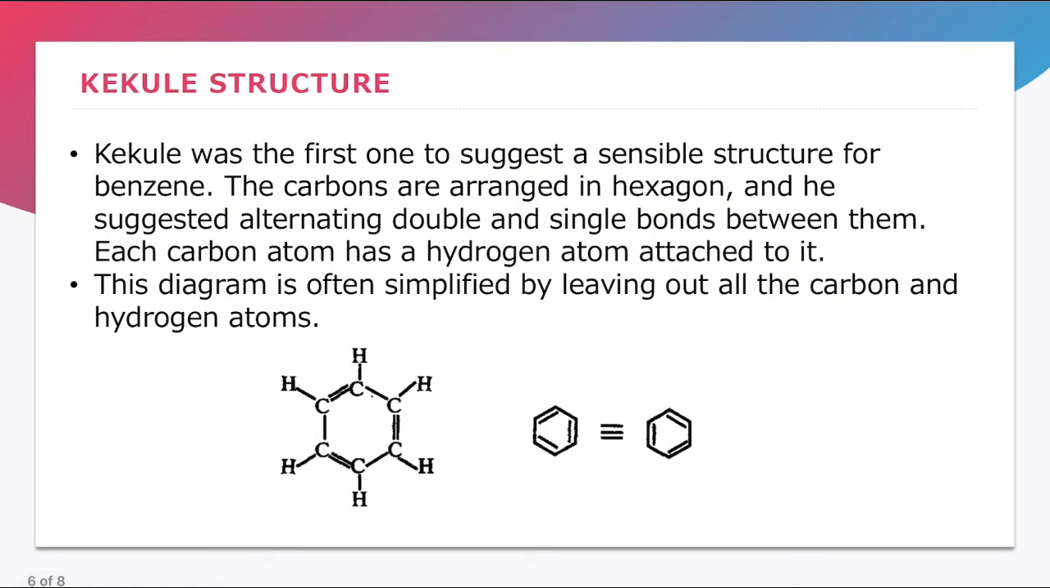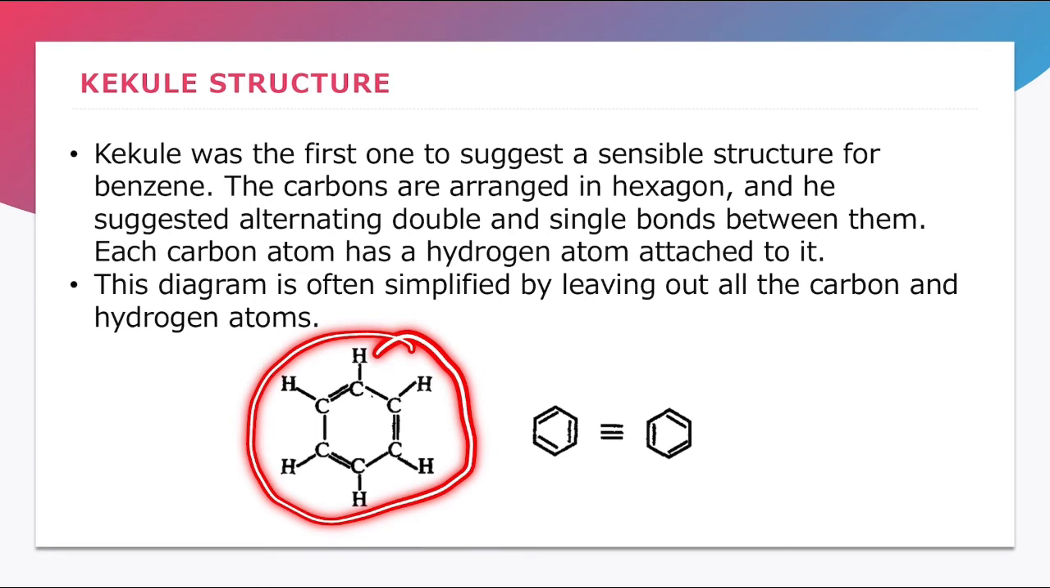Next, let's take a look at Kekulé structure. So actually, Kekulé is a person who was the first one to suggest a sensible structure for benzene. So Kekulé cakap karbon tu akan disusun dalam bentuk heksagon dan dia mencadangkan double bond dengan single bond itu alternate di antaranya. Jadi satu carbon atom tu akan ada satu hydrogen atom yang akan attach dengannya. So that is the structure of benzene that's suggested by Kekulé.